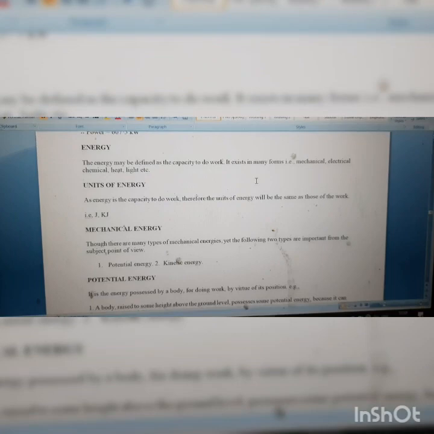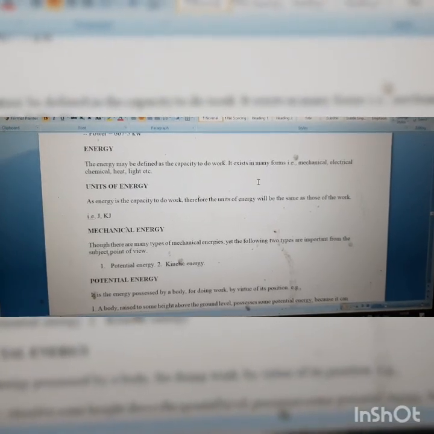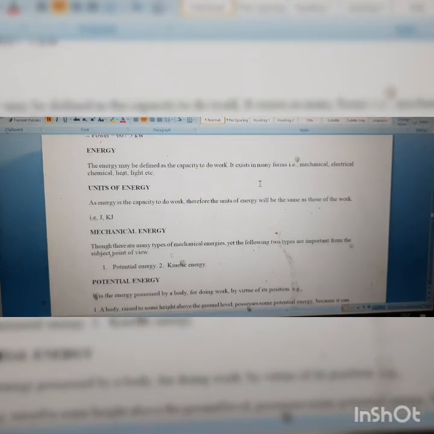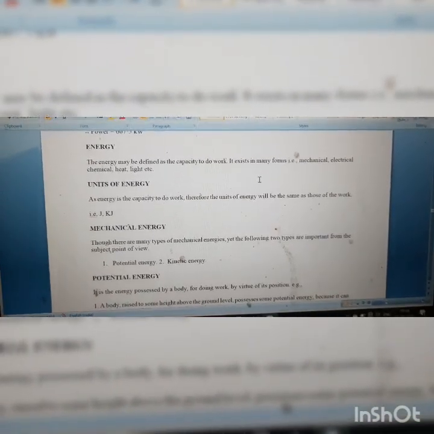So what is the unit of energy? Energy is the capacity to do work. So the unit of energy is same as the unit of work. So what is the unit of work? That is joule. So unit of energy is also joule or kilojoule or megajoule.